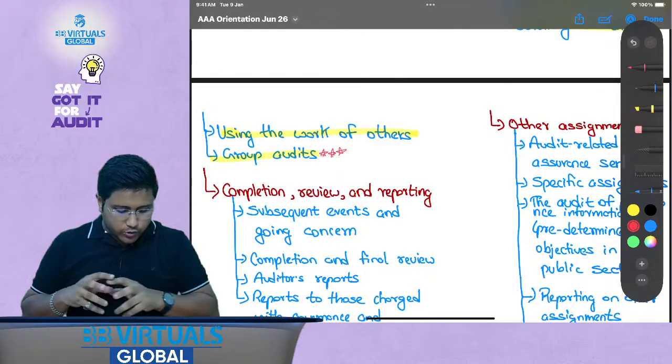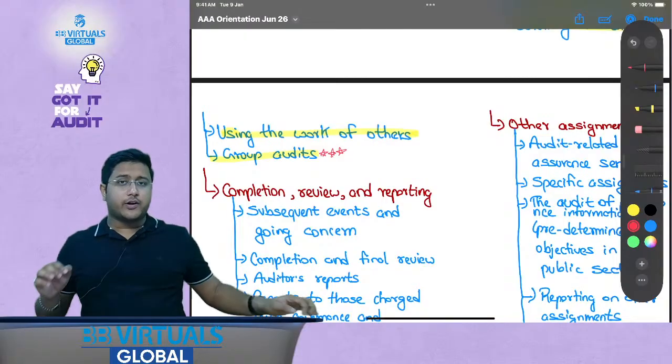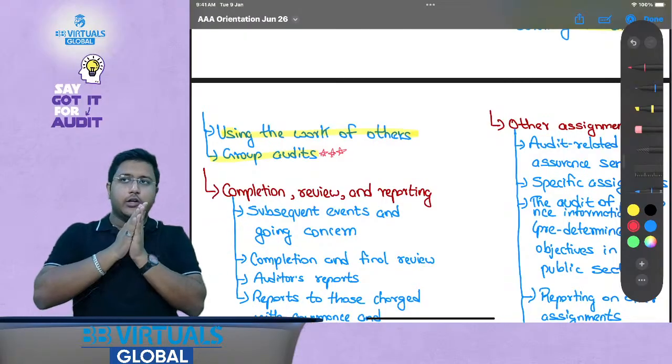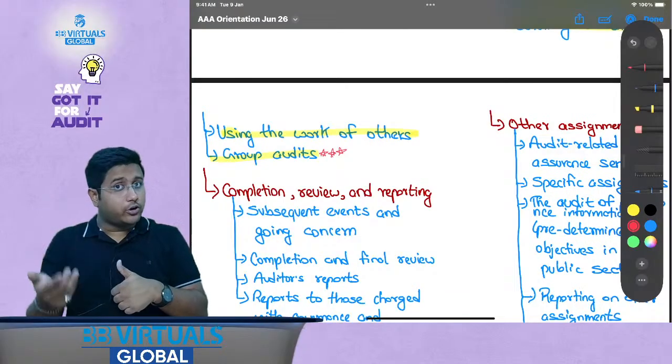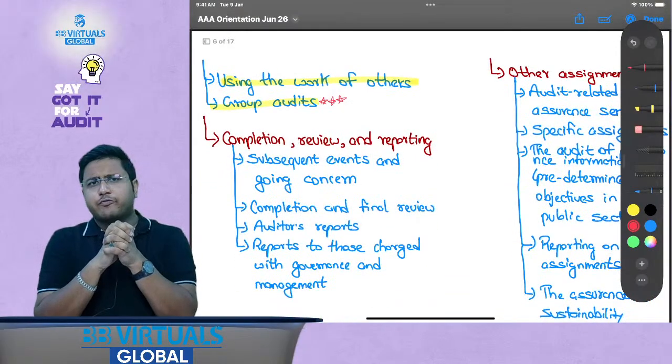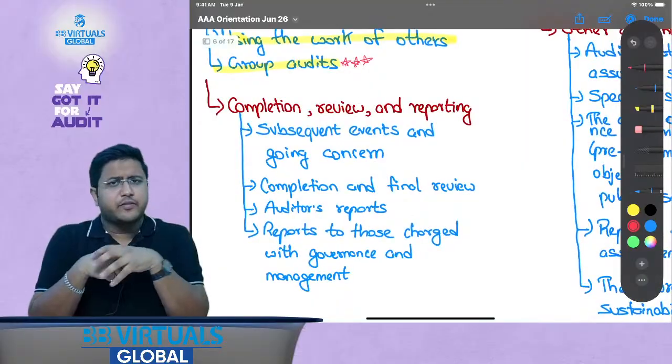Yes. Okay. So when I was talking about the group audits, it's not just the merging of it. You will have to eliminate the transactions. You will have to apply the audit procedures over it. Then completion, review and reporting. Here we will discuss subsequent events, going concern.